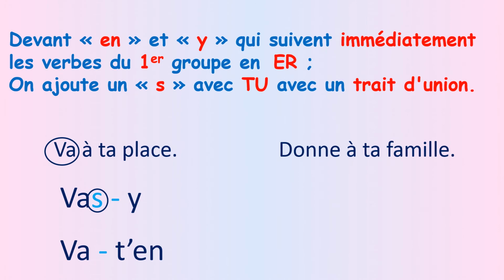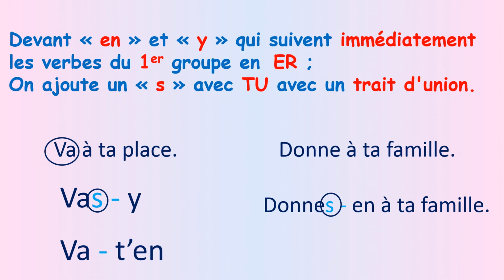Another example, donne à ta famille. Donne, we don't have s ending, like the verb is ending by e, which is correct. But if after the verb we have en, I have to put back my s with small slash: donnes-en à ta famille.